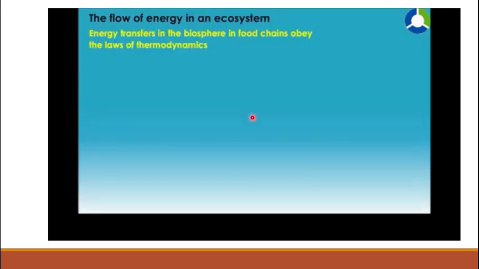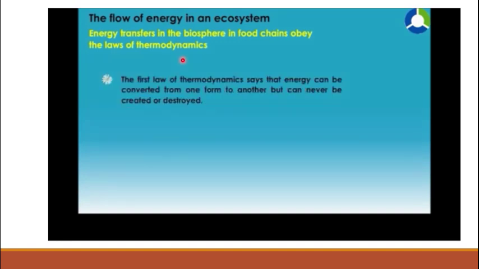So the flow of energy in an ecosystem obeys a law that is named the law of thermodynamics. Its first law says that energy can be converted from one form to another, but can never be created or destroyed. Means the total amount of energy remains conserved or constant. It just changes.